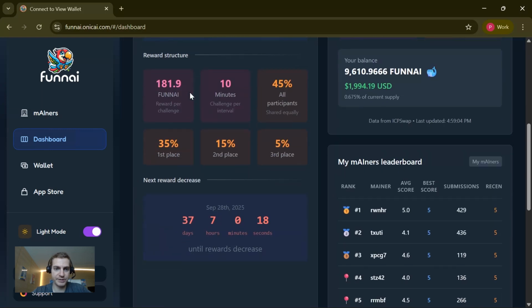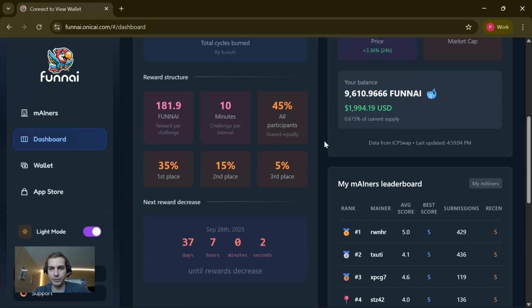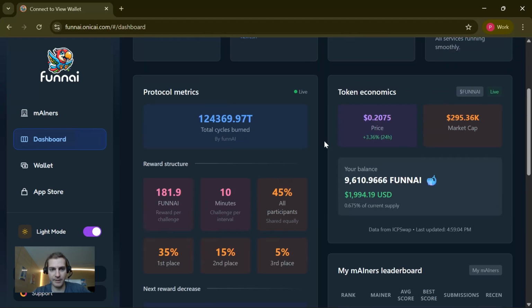distributed, so this is per round basically, so per challenge. And this is the target time on average per challenge until it's closed, meaning until enough responses came in. And then, of course, there are also decreasing rewards like in Bitcoin. So the whole tokenomics is very much Bitcoin-like, and that's also one of the mottos. Truly open AI with Bitcoin tokenomics. That's what funnAI basically is.